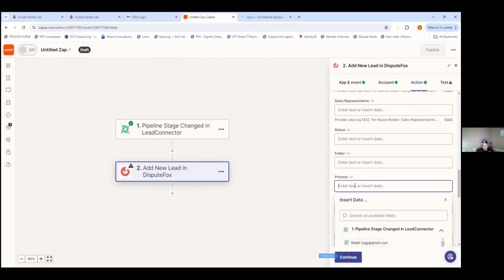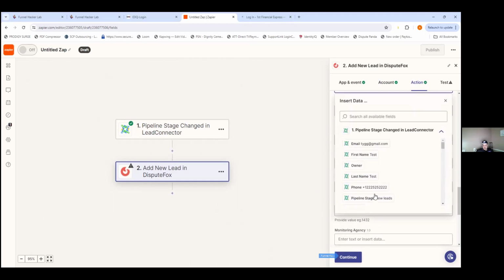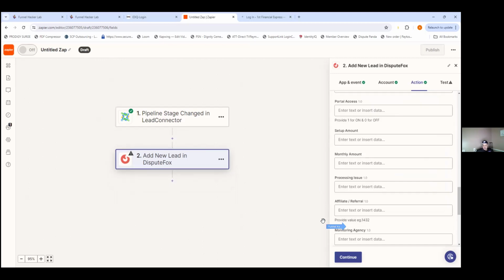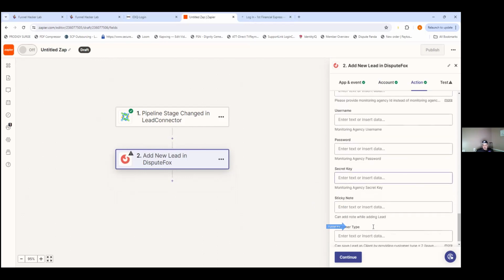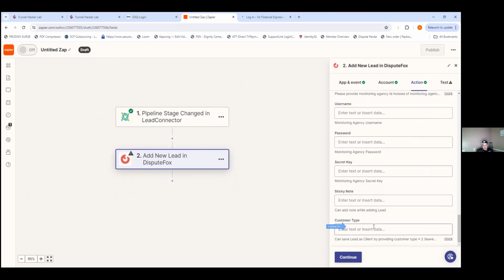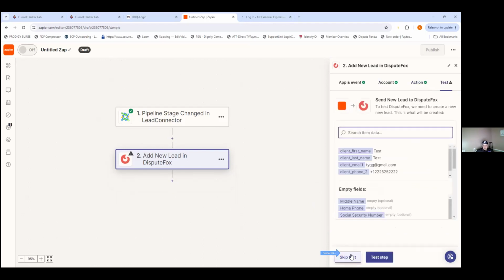All right, scroll down a little bit. Should I put pipeline stage change? Scroll down a little bit more first. Oh, don't worry about that. Just click off of that. Scroll down. Keep it going. All right, press continue. We got so far name, email, and phone number on there, which is the most important. Press test step.